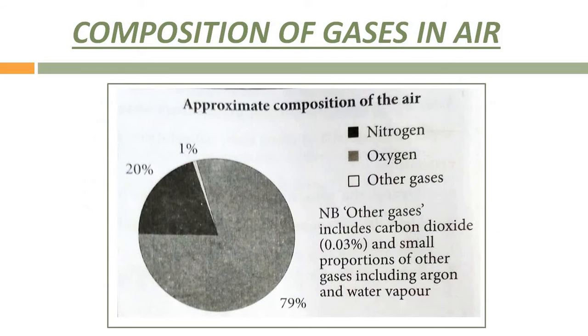So this picture is showing the composition of air. Children, this picture is showing a pie chart. Here you can see 78 to 79% is nitrogen, 20 to 21% is representing oxygen, and the remaining 1% includes carbon dioxide and a small portion of other gases like argon and water vapor.